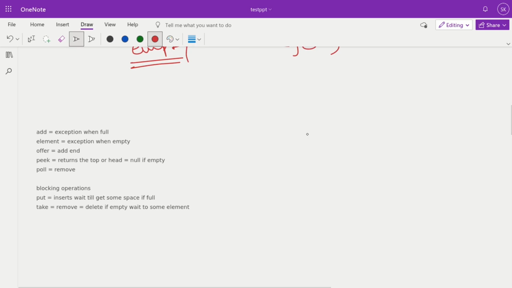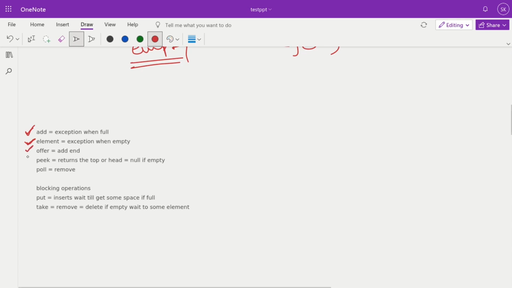Okay, so what are the functions provided by blocking queue? First function is the add function. When you are adding an element and the queue is full, an exception occurs. Whenever our queue is empty and you are pulling an element from it, an exception also occurs.